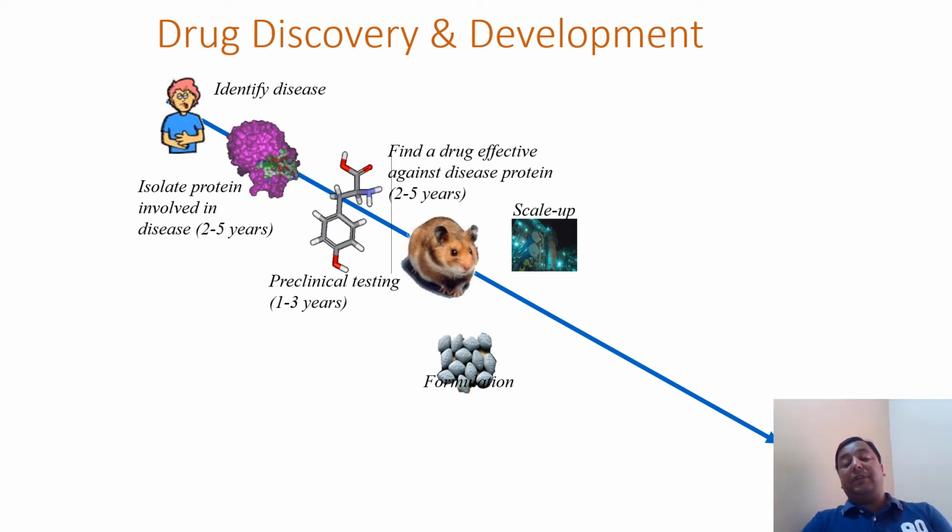Once it shows a good effect, we bring it to formulation levels, scale up on one platform, and send it for approval from the IND. It's one of the approving agencies.